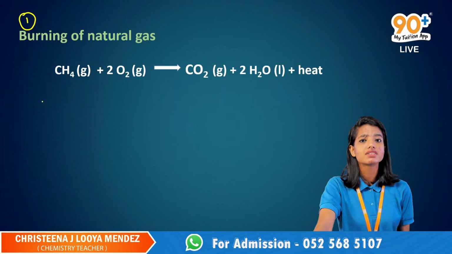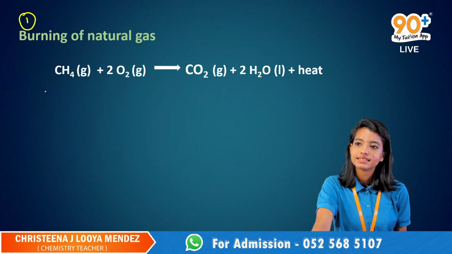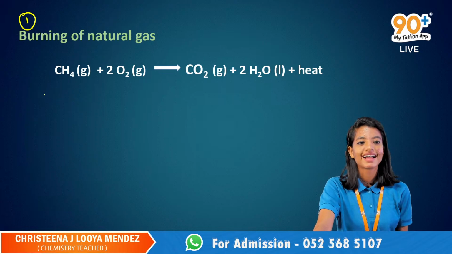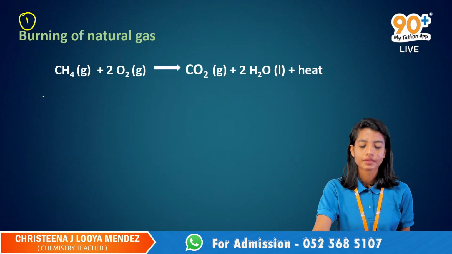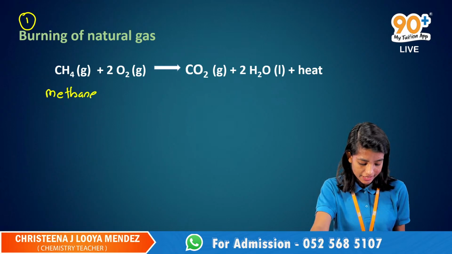So what is CH4? What's the common name that you can give for CH4? Safura, can you please unmute? Can you repeat? What is the name that you can give for CH4? Methane. It is methane. Very good. What is O2?